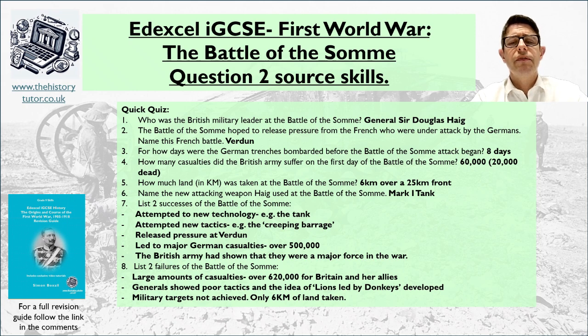So finally, what were some of the failures of the Battle of the Somme? Of course, the large amount of casualties, 620,000 for the British and their allies at the Battle of the Somme. Generals had shown poor tactics, which gave rise to the idea of lions led by donkeys. They had not adapted very well and changed their tactics enough. Military targets were not achieved, with only 6 kilometres taken. They were not back into open warfare with a cavalry charge on the battlefield like they had hoped.